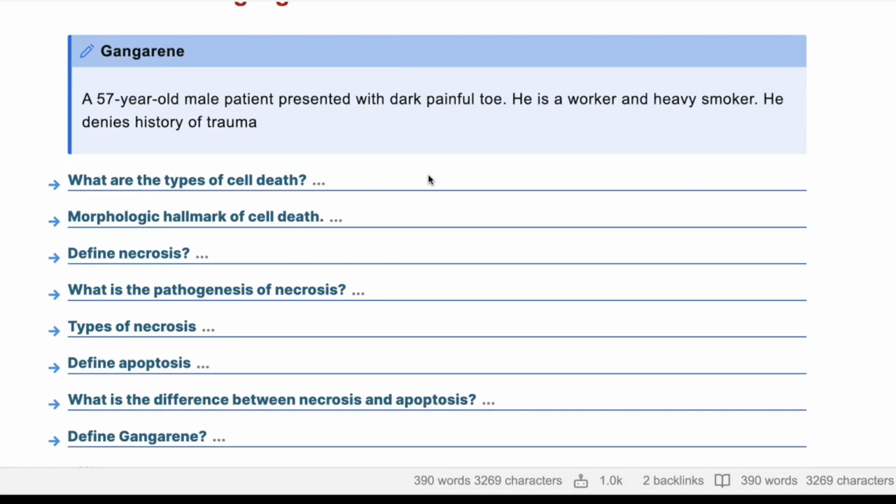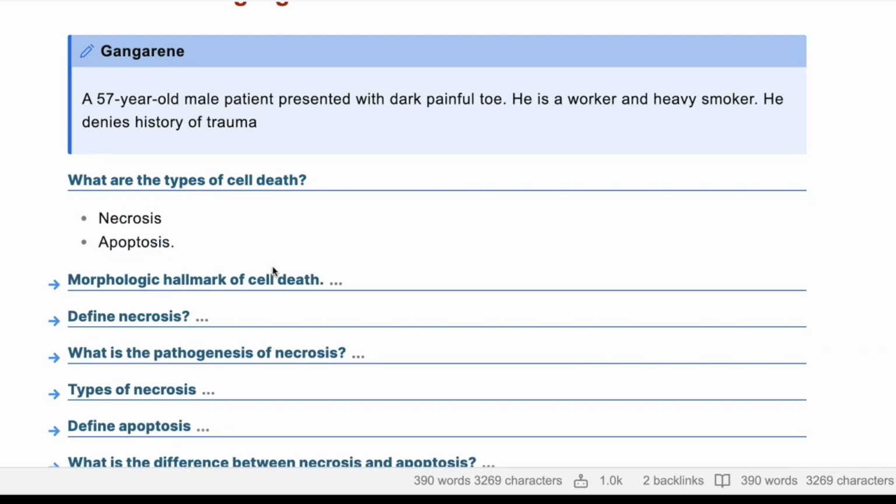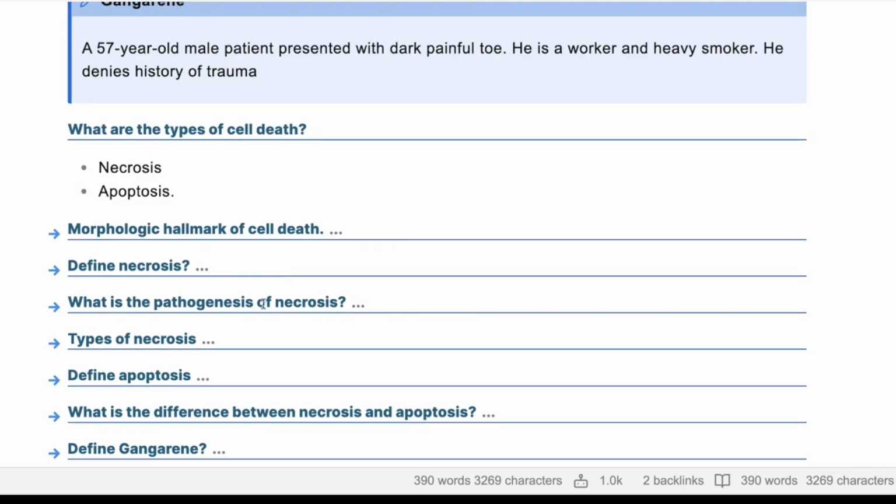You have a 57 male patient coming with dark, painful toe. He's a worker and heavy smoker and denies any history of trauma. Can you tell me about the types of cell death? Yes, there will be apoptosis and necrosis. There are 2 types of cell death. Yeah, so necrosis and apoptosis. Okay, we'll have loads of questions about both of them.